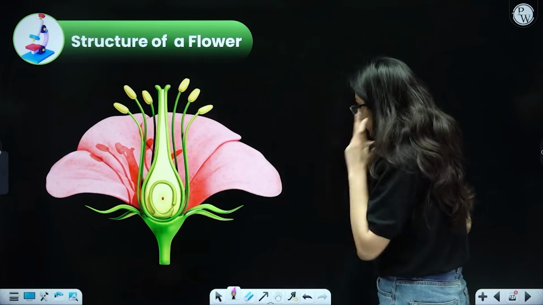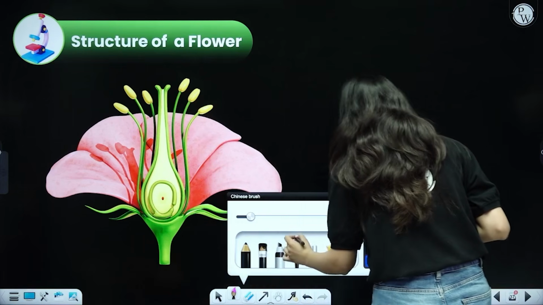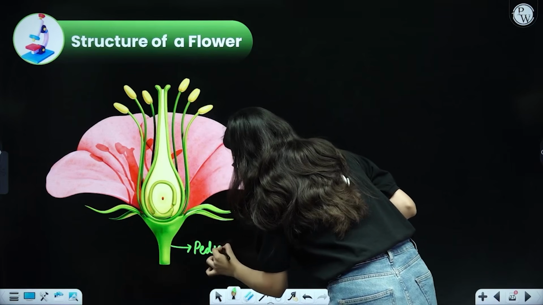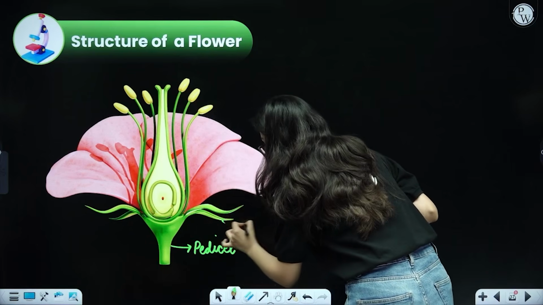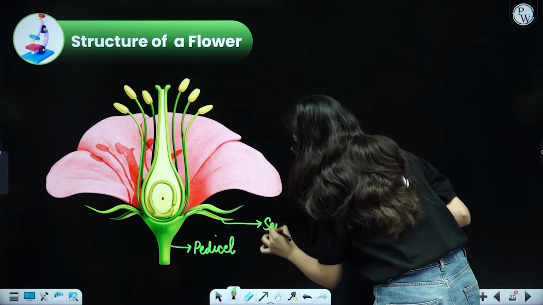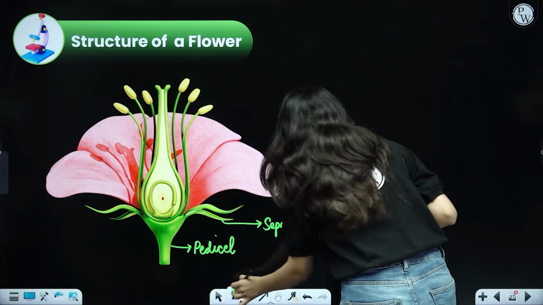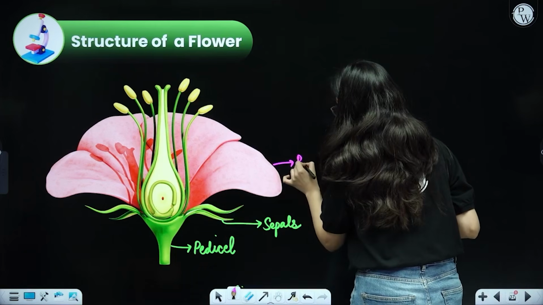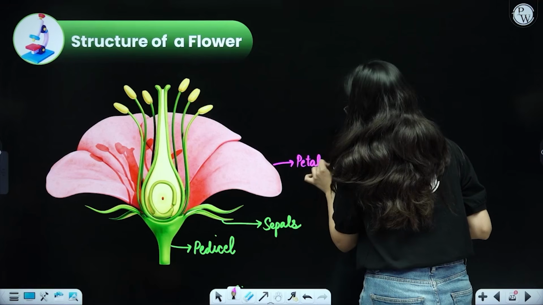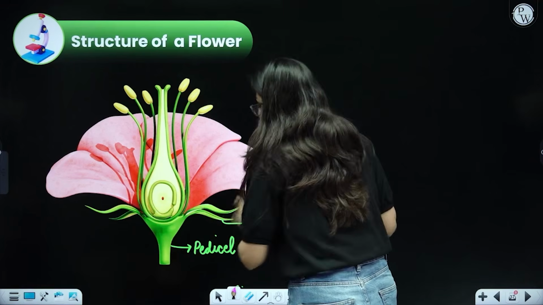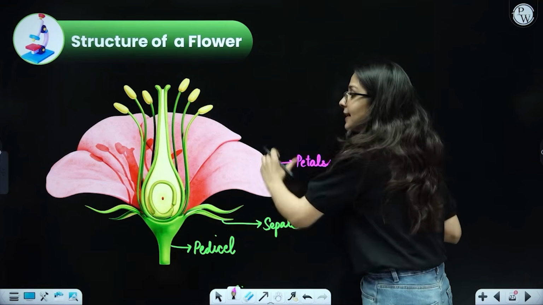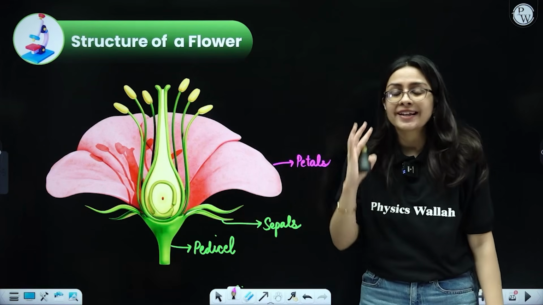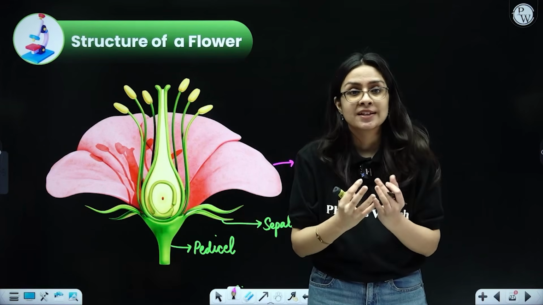Now let us label everything one by one. As you know, this particular structure is called the pedicel. Very easy to understand, we just covered it. These green colored structures are called the sepals that protect the petals, and these are your petals, brightly colored, very beautiful looking, right? And this is not just about it. This is for human attraction, insect attraction. This looks very beautiful. But the actual purpose of a flower is to reproduce.